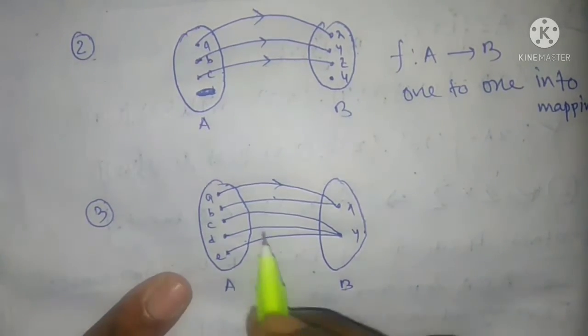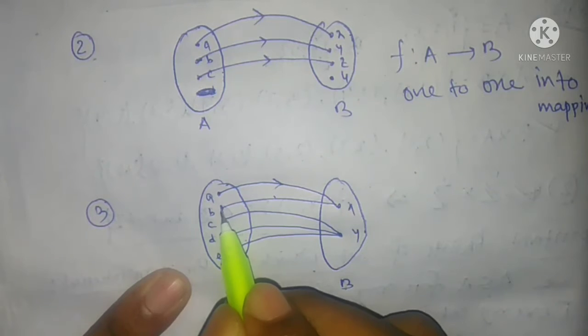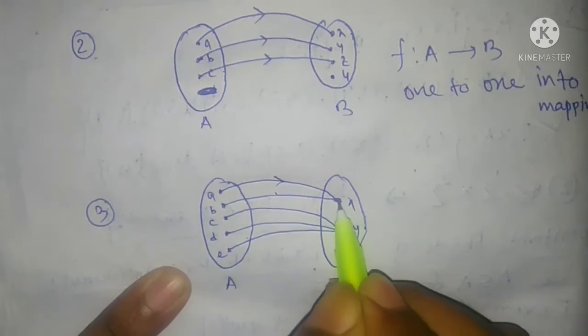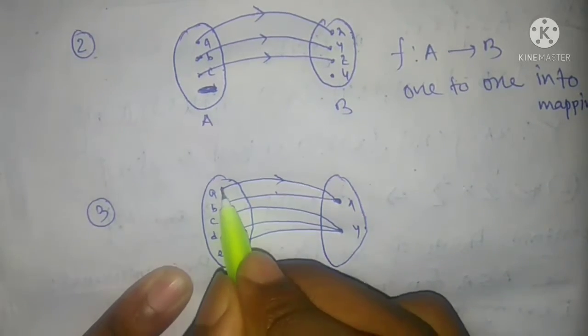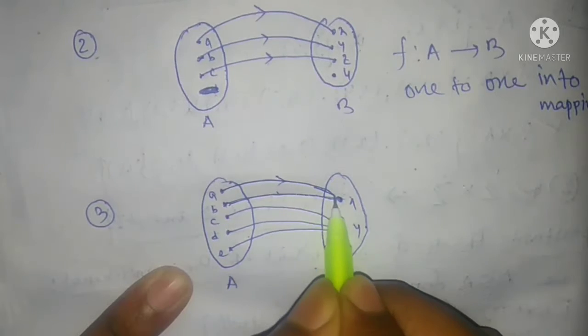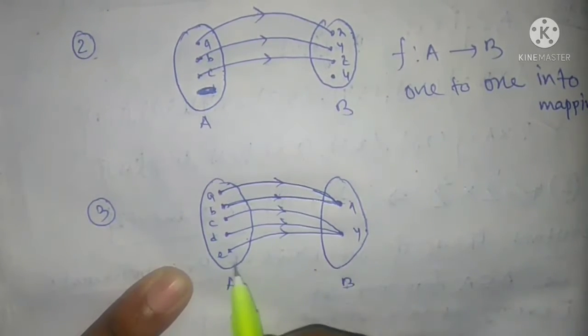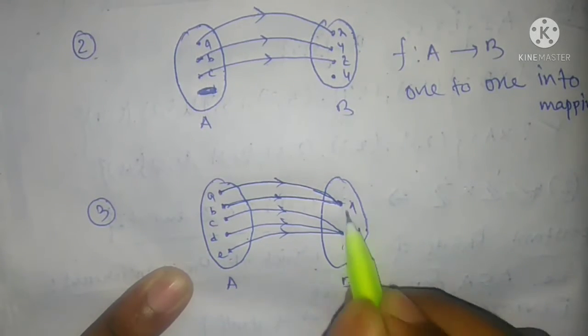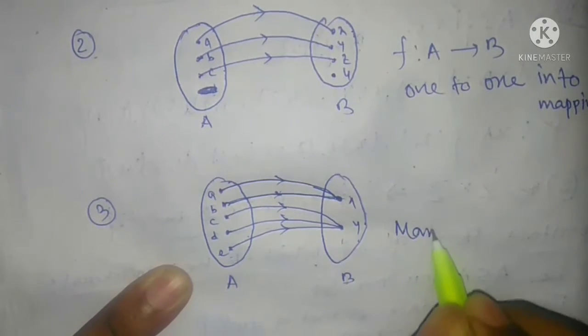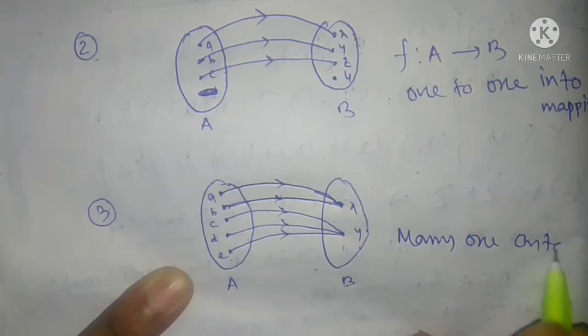In a similar way, in the domain, some elements connect with a single element of the codomain. Here many, here one. That's many going to one element. Here it can't have any extra element. So this is many one onto map.